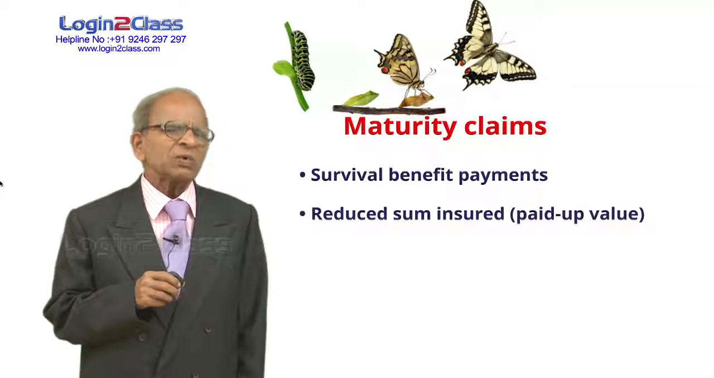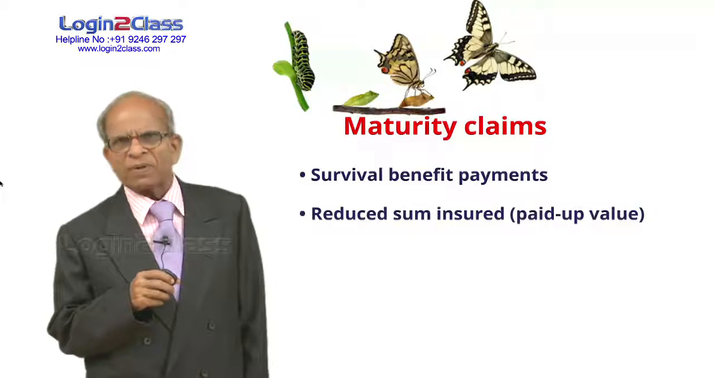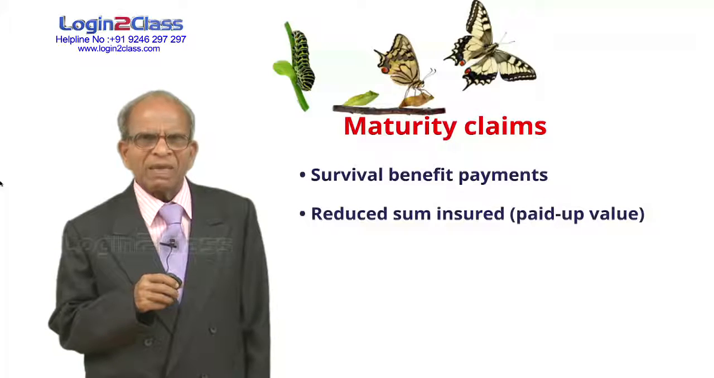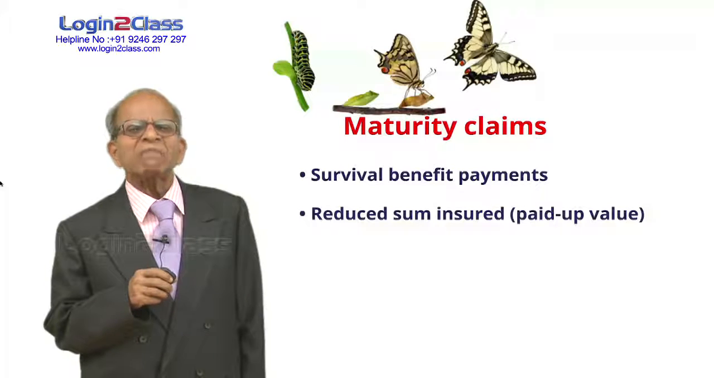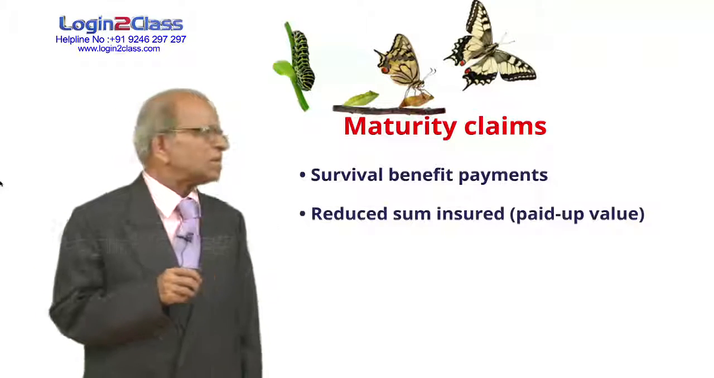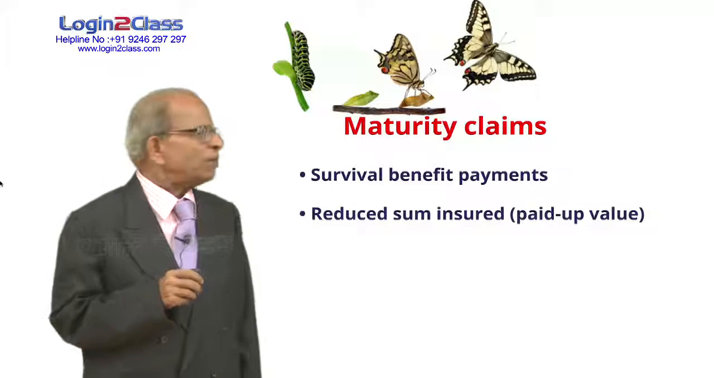For example, it is a 1 lakh policy for 20 years. He paid for 10 years and stopped. Because he paid half the premiums, we will pay him half the sum assured together with the bonuses on the date of maturity of the policy. This is called a reduced sum assured payment or a paid up value payment.